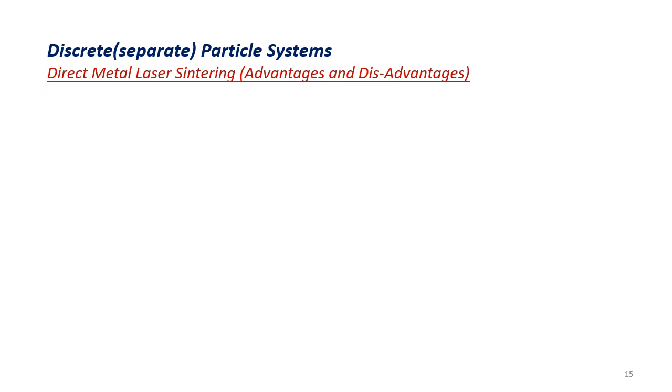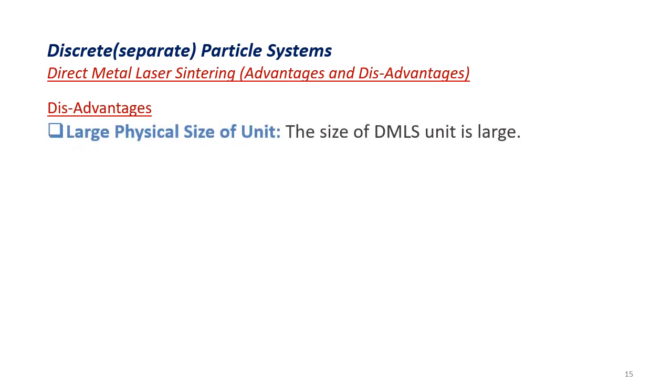Coming to the disadvantages of direct metal laser sintering. The direct metal laser sintering requires large size units. As you have seen, the machine requires two compartments, one cartridge or compartment for the powder bed and another for the build platform. So the size of the DMLS unit is large.